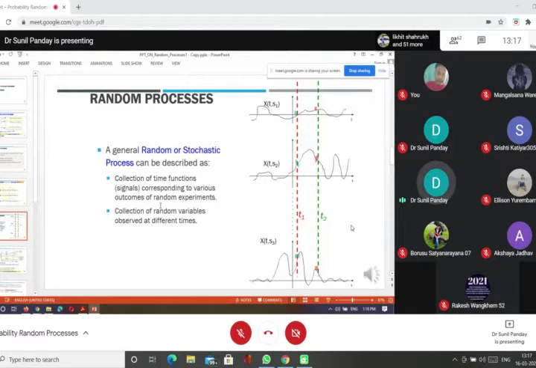Each signal is known as a realization: for sample point S1 it is one realization, S2 is a different realization, and S3 is another realization. If we talk about them together, it is known as an ensemble of realizations, and then we say that it is a random process.